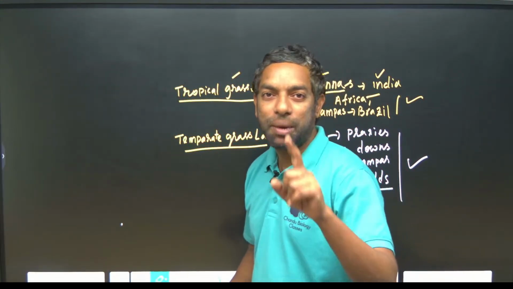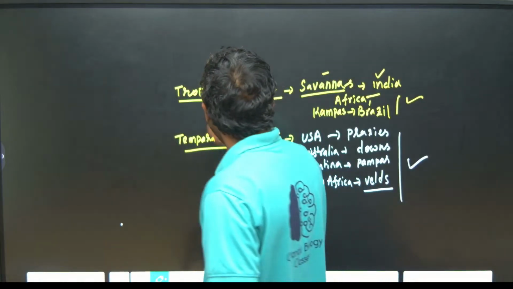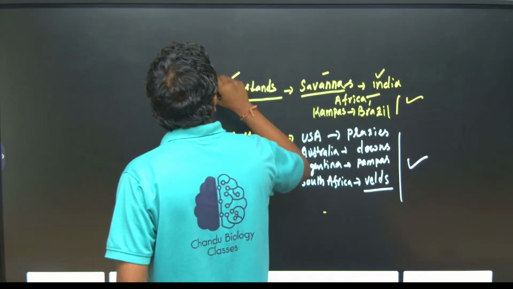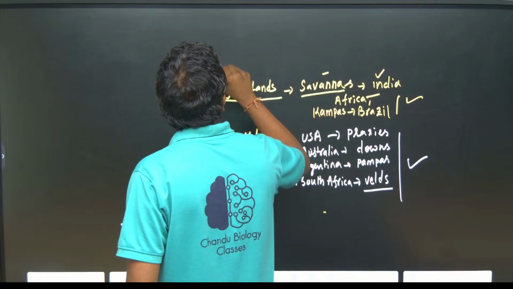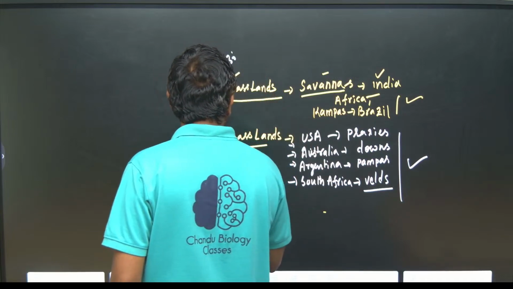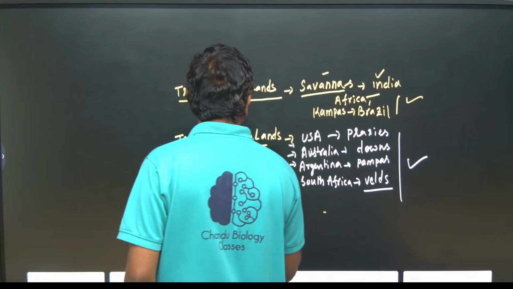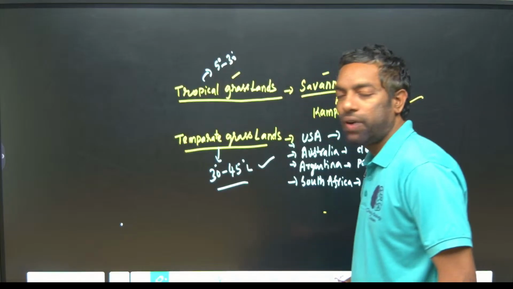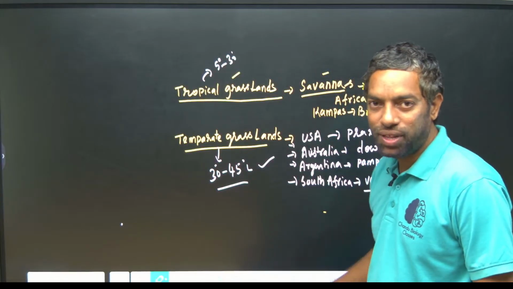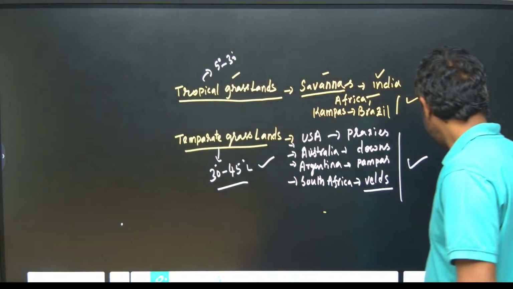Don't confuse: temperate grassland is different, tropical grassland is different. Tropical grassland is from about 5-degree latitude to 30-degree latitude, and temperate is 30 to 45-degree latitude. Okay, I hope you understand.